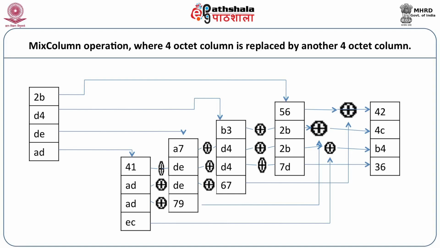The same way the octets are organized, rotated in such a way that they come to the same position and they will be exclusive ORed. So we would get as a result 42, 4C, B4 and 36.